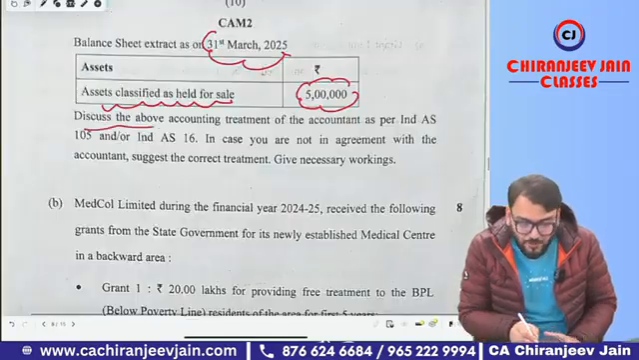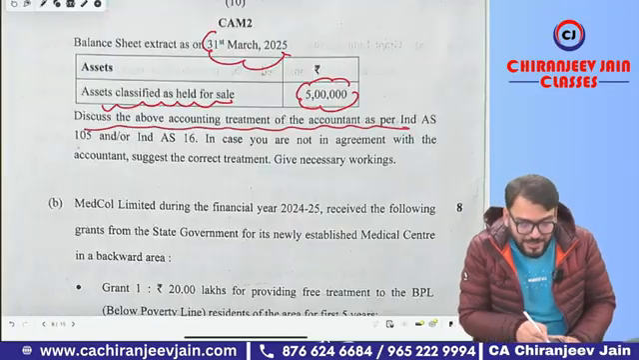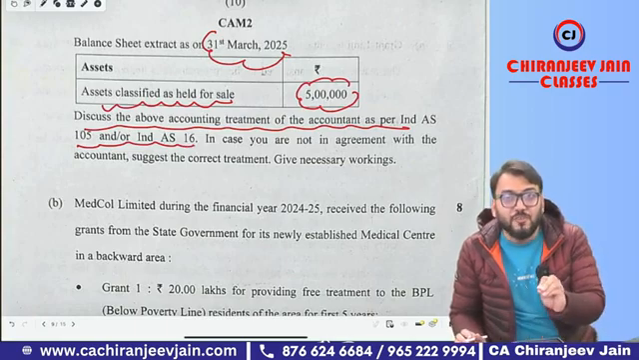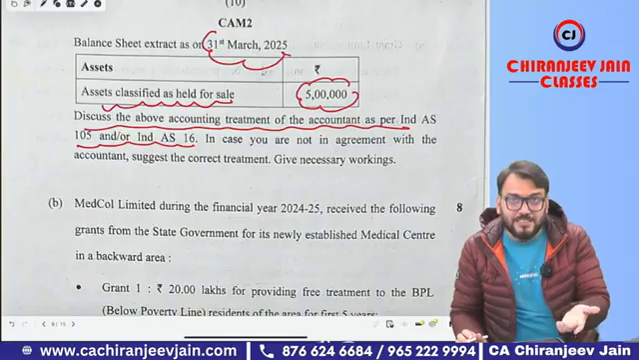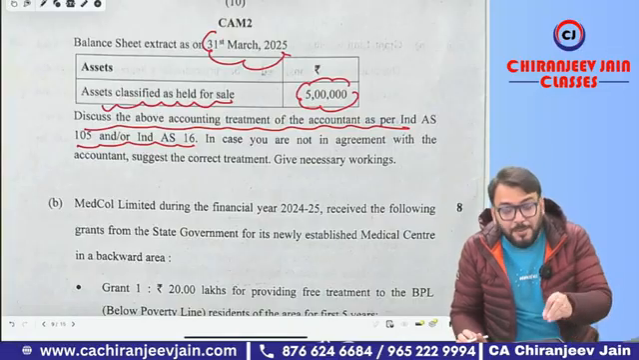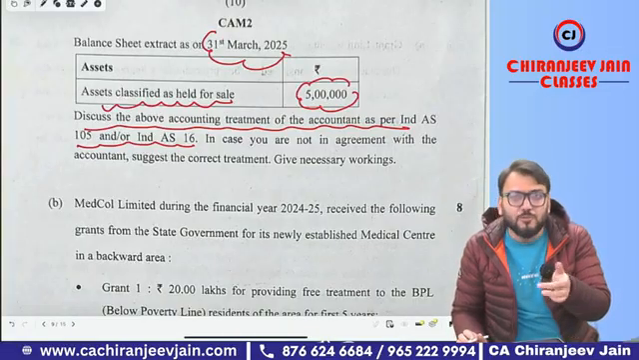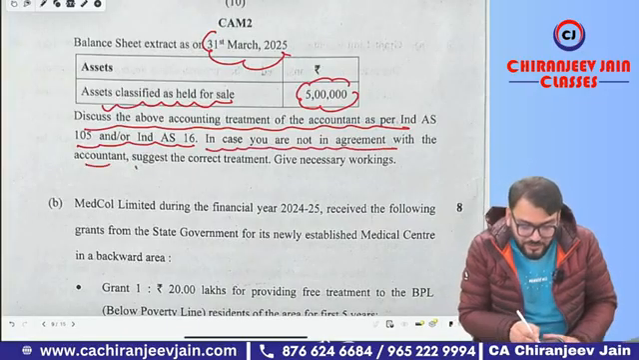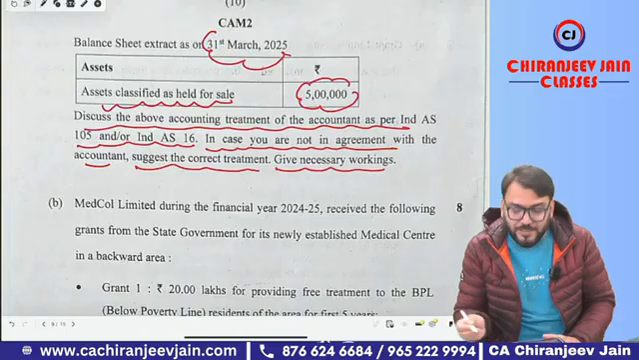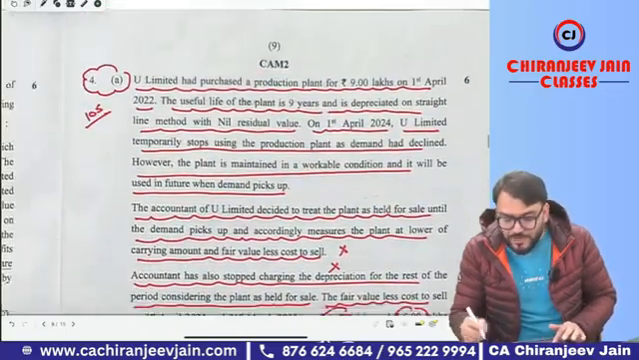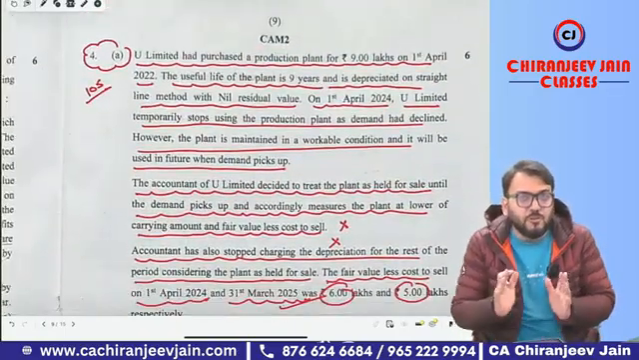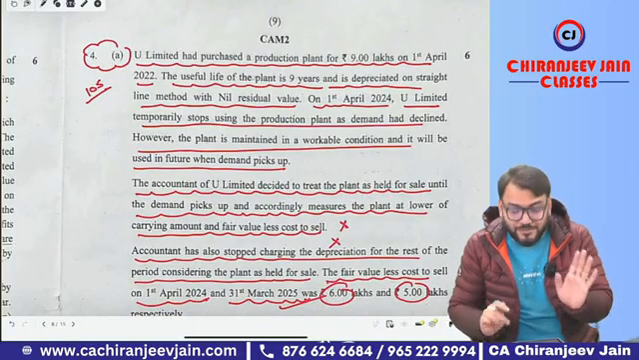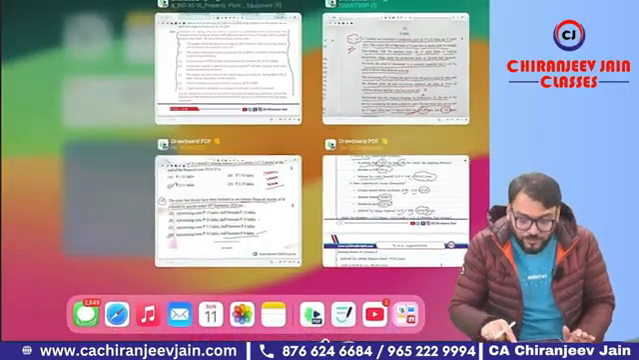Okay, sir. Discuss the above accounting treatment of the accountant as per IND AS 105 and as per IND AS 16. Actually, I will say this is a question of analysis of financial statements. We need to analyze it and write down as per the applicable IND AS, so some theoretical portion is also required. In case you are not in agreement with the accountant, suggest the correct treatment and give necessary working. It is a question of 6 marks. So of course you also need to think from a time management point of view about how much you should write and how much you should not write.